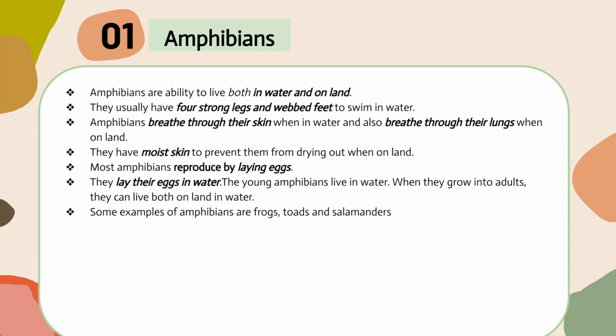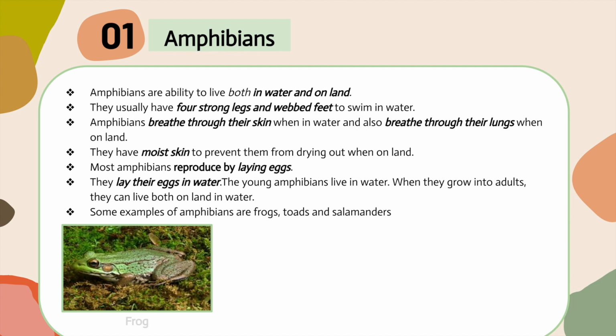Most amphibians reproduce by laying eggs. They lay their eggs in water. The young amphibians live in water. When they grow into adults, they can live both on land and in water. Some examples of amphibians are frogs, toads, and salamanders.